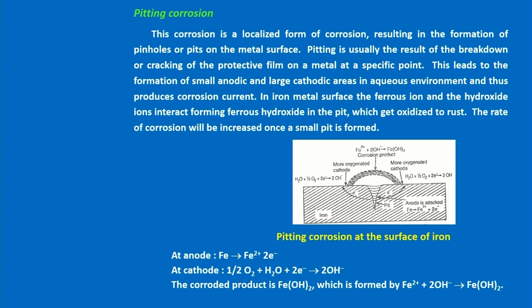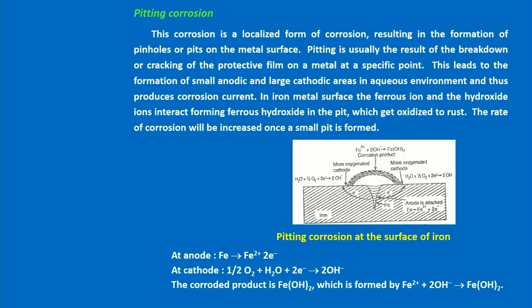It is a localized one, and finally a pit is formed. A small pit is formed in the metal surface. So that is called pitting corrosion. Pitting corrosion occurs in non-ferrous metals also. Here I am giving iron as an example, but in non-ferrous metals also this pitting corrosion takes place.